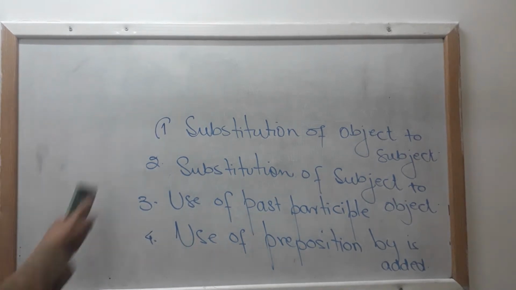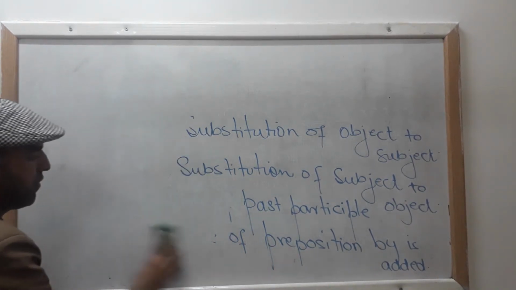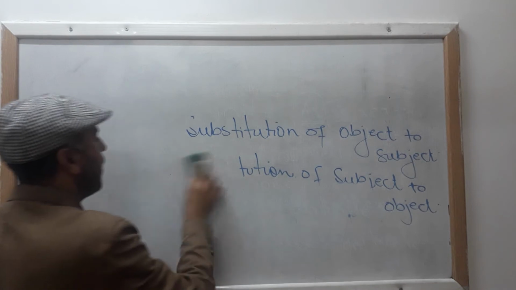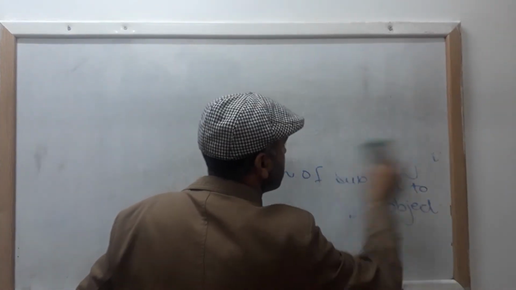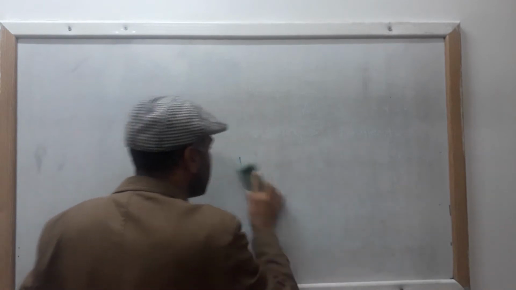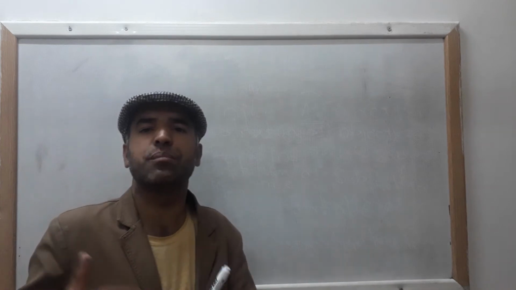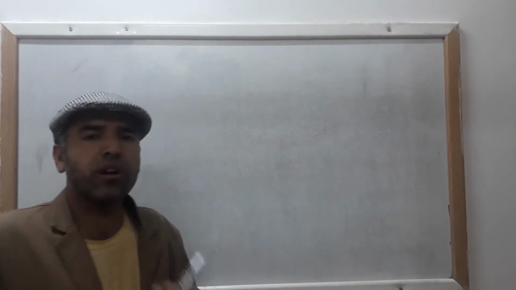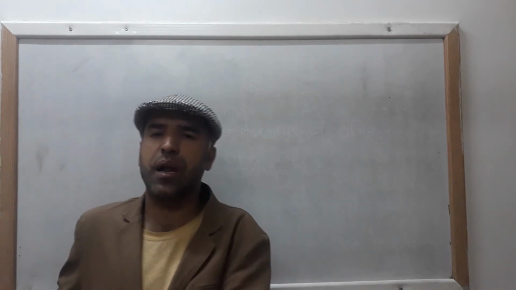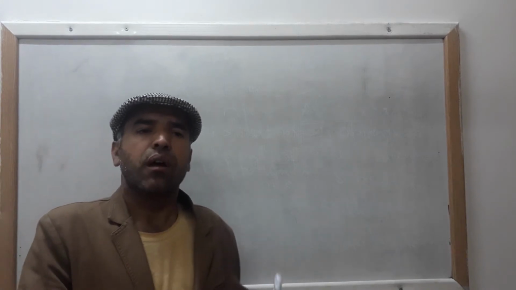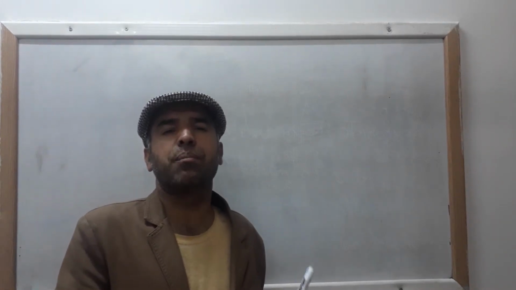So, first of all, this is the first lecture of a long series of tenses, and that is present indefinite tense. Today, I shall be telling you about the change of active into passive of present indefinite or simple present tense. Now, before converting active into passive of present indefinite tense, it is very imperative to know what a present indefinite tense is.